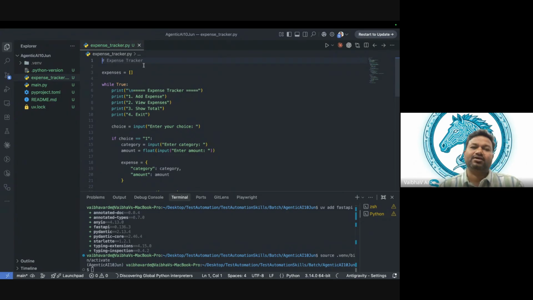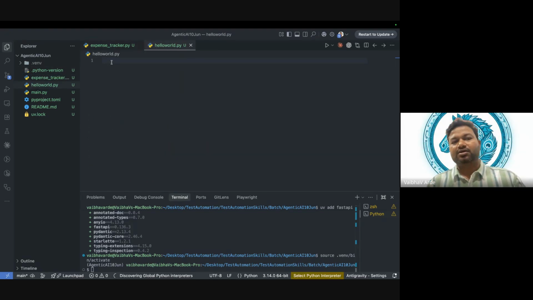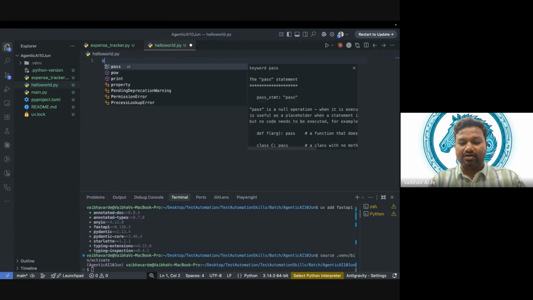Generally, when we start, we start with hello world. In Python, hello world is the easiest program we can have. Let me create one file, I will say just hello world, as a trend. If you are from a CPP or Java programming background, you will be surprised to see how easy it is to print something in Python. So let's start. It is simple. Simply see, Python is just like human language.